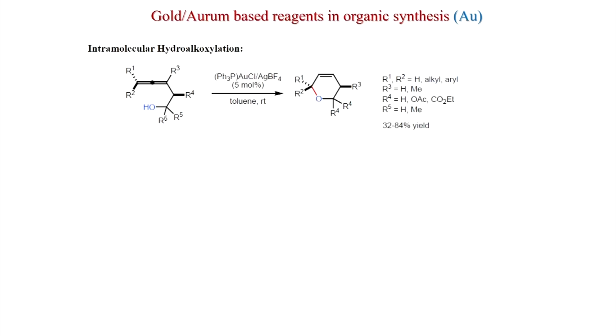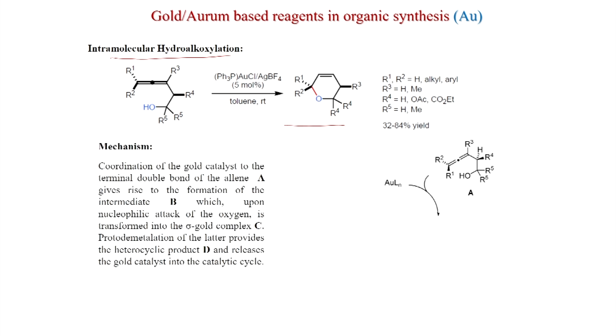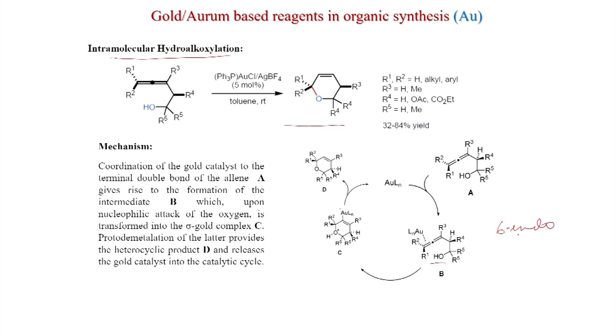Now, an intramolecular version is there. Intramolecular hydroalkoxylation is possible here. An allene with OH is there, you can get this 6-membered ring, and this could be the mechanism: the allene first coordinates with the gold and OH will attack, so that 6-endo cyclization is happening to get this one, and after elimination of gold you get this.